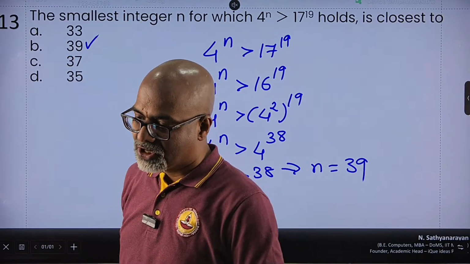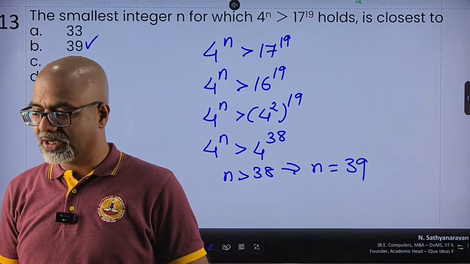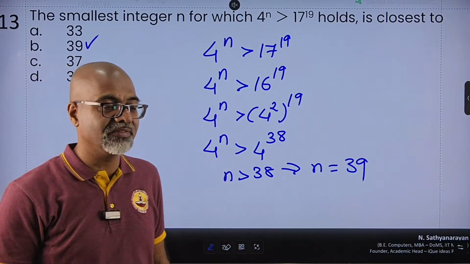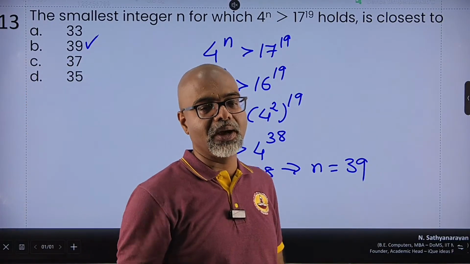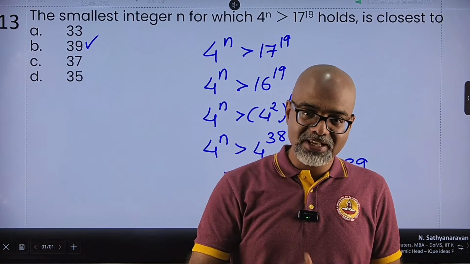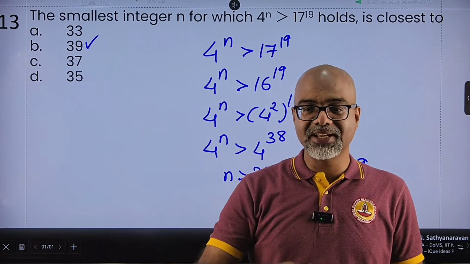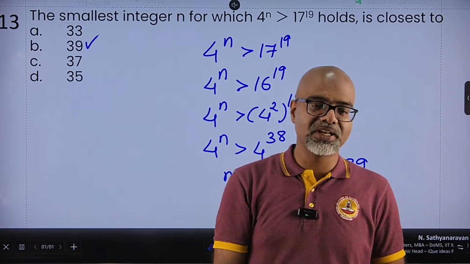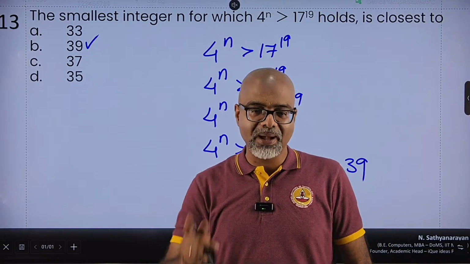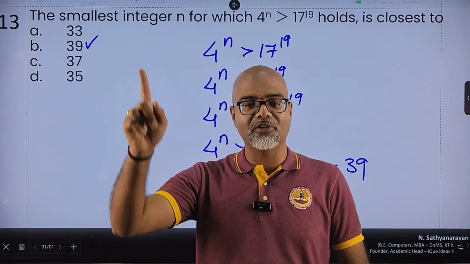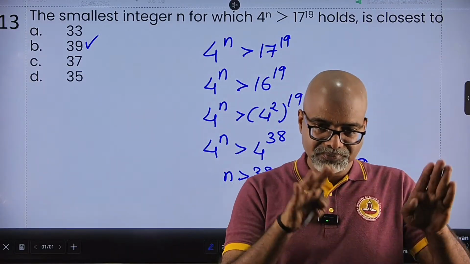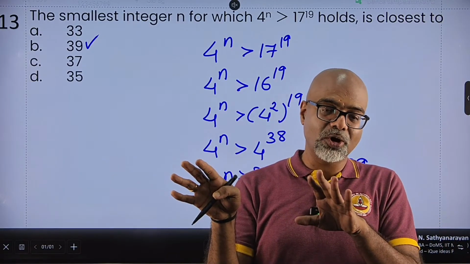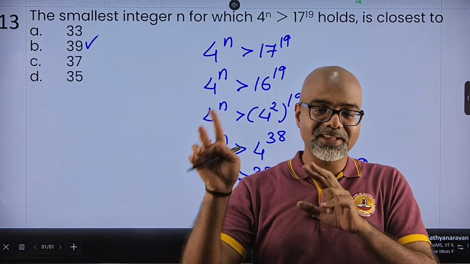That's it. So the clear-cut hint in this particular question was simply understanding that if something is greater than a number, then it is always greater than something smaller to it. So if it is greater than 17, it has to be greater than 16. And 4 and 16 can be compared by making 16 the square of 4. So for equality, it may not work, but for less than or greater than, fine.